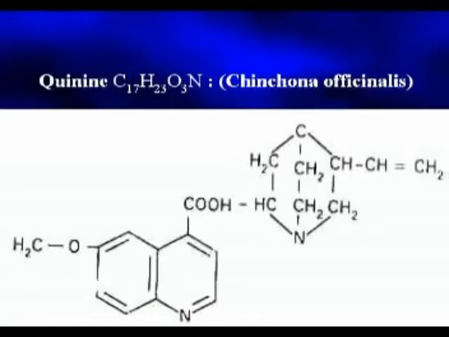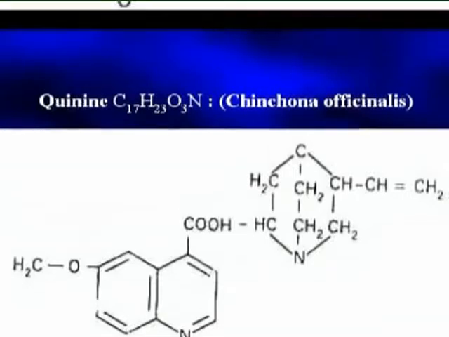Quinine is a white solid with a bitter taste. It is almost insoluble in water but soluble in organic solvents. It is antipyretic and is used for lowering body temperature. It kills the microorganism that causes malaria. Its structure is as follows.